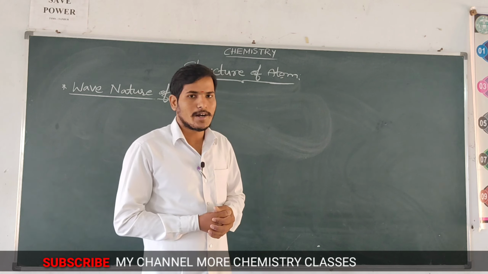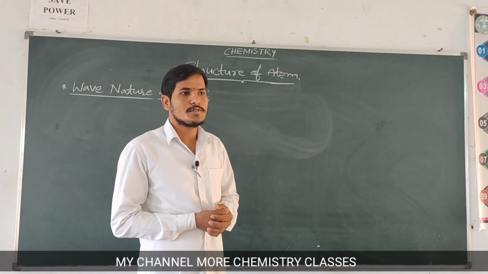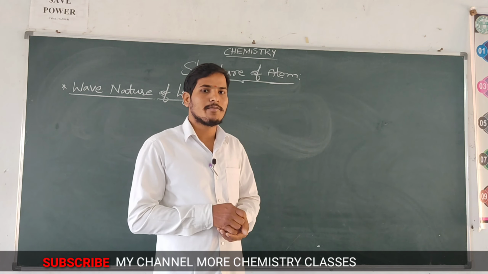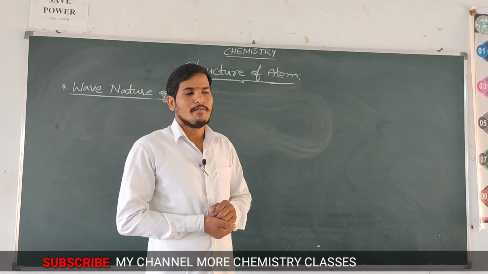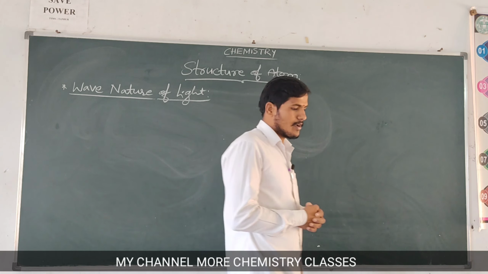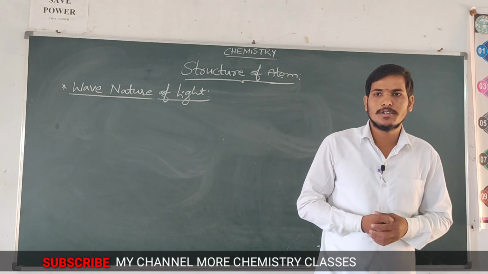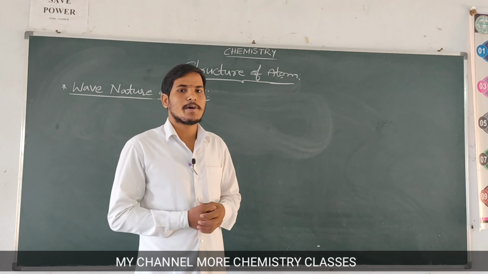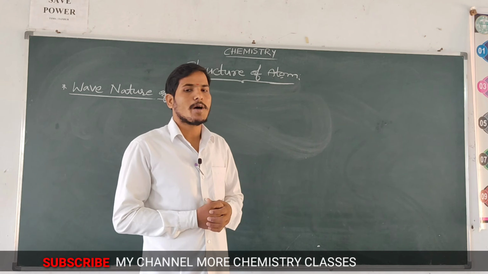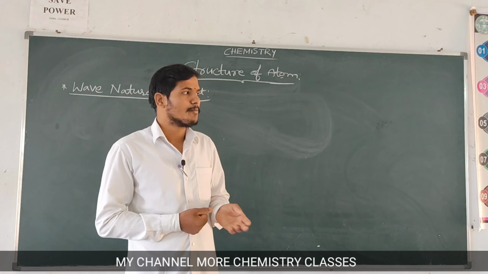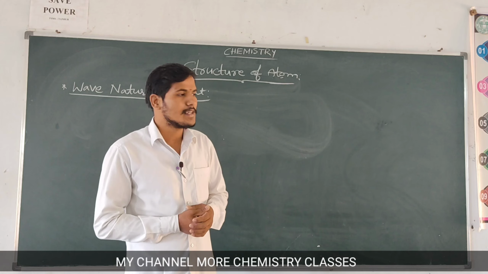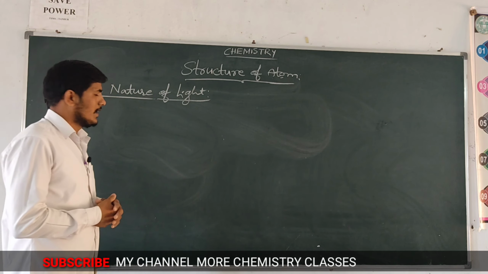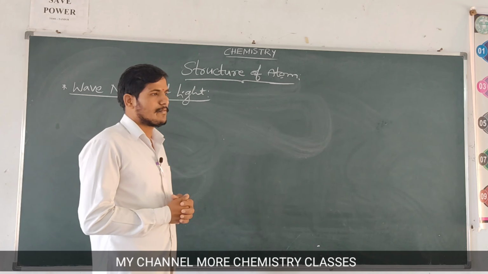The vibration of a body will cause the production of an electric field and a magnetic field in an object. When these two fields, electric field and magnetic field, are produced, they are perpendicular to each other and to the direction of propagation. This is called the wave nature of light.